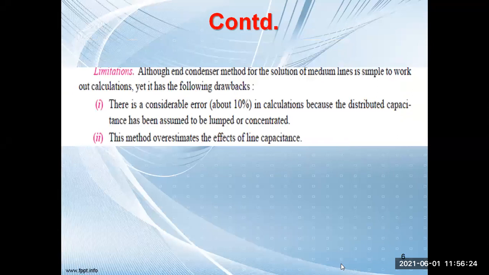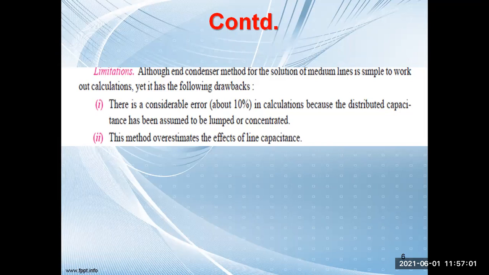Now there are certain limitations of this particular method. What are the limitations? We should understand. Though this end condenser method for the solution of the medium transmission line is simple to work out, there are certain drawbacks. First, there is considerable error, about 10% in calculation, because the distributed capacitance has been assumed to be lumped or concentrated. In practical cases, this capacitance is not lumped; it is distributed.